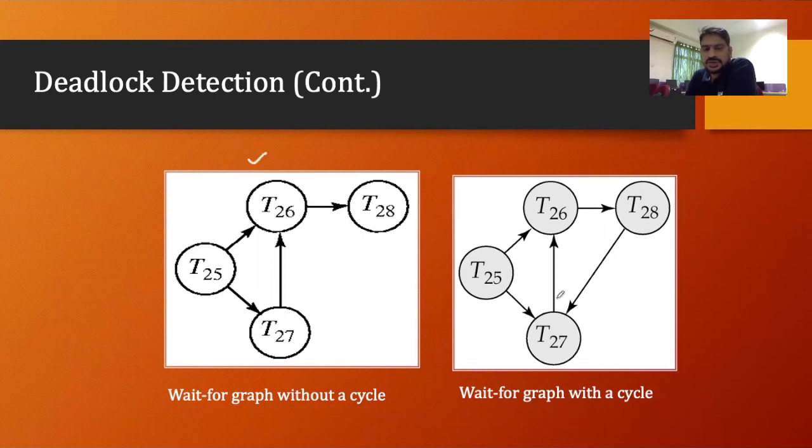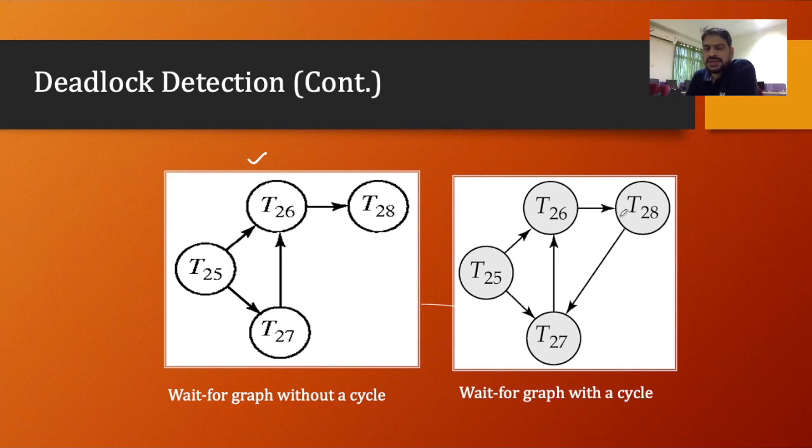Now let's talk about this other wait-for graph. In this, transaction 25 is waiting for 26 and 27, 27 is waiting for 26, 26 is waiting for 28, and 28 is waiting for 27. Now in the earlier wait-for graph, there is no cycle at all. But in this one, there is a cycle. This is a cycle: from 26, 27, 28, there is a cycle. Getting it? So following the arrows, you can see there is a cycle.